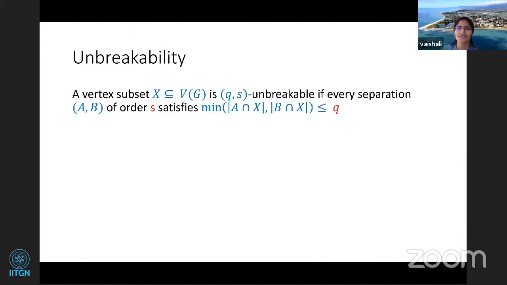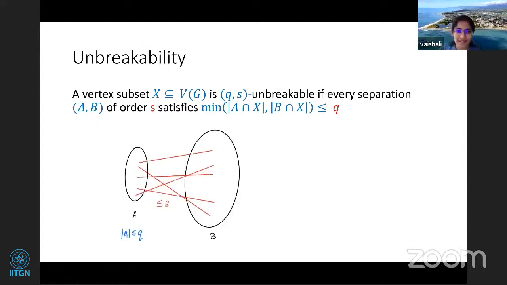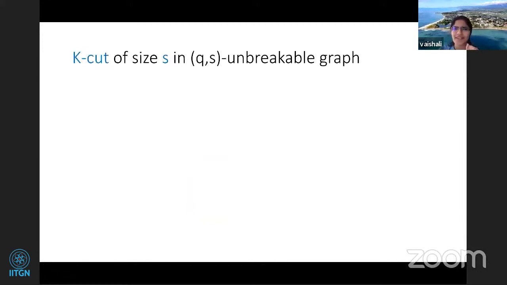So let me quickly recap what unbreakability is. A vertex subset is said to be Q-unbreakable if for every cut AB of order S, that is, the number of edges crossing AB is at most S, then at least one of A or B has size less than or equal to Q. One side should be small. The graph is said to be unbreakable if the whole vertex set is unbreakable. Now let's look at how a k-cut will look in an unbreakable graph.